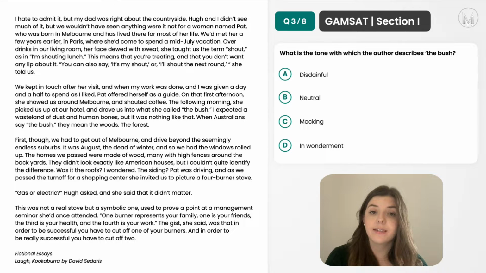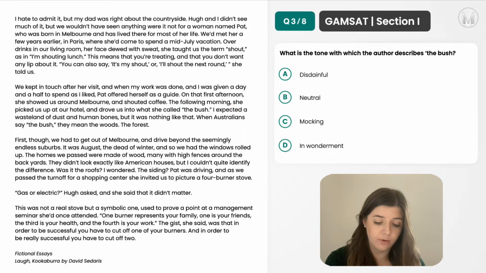So again, tone is something you should be always thinking about in the back of your mind whilst you're reading through a passage. And again, this question is asking specifically about the attitude towards the bush. So I'm going to be focusing in on this second paragraph because this is where the bush is mentioned. And if we go to where he actually describes it, it'll give us a good understanding of it before looking at the answer options. So sometimes answer options can be helpful, but in other times they may actually kind of confuse you. So it's always good to have your own opinion first before looking at them.